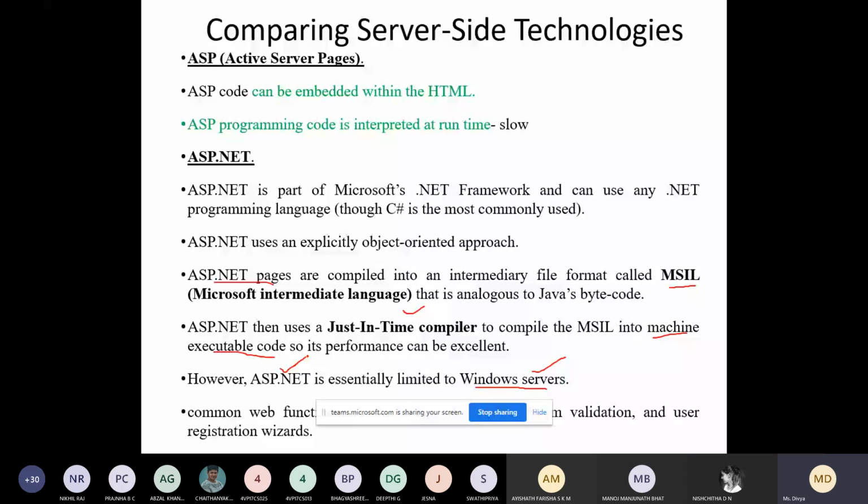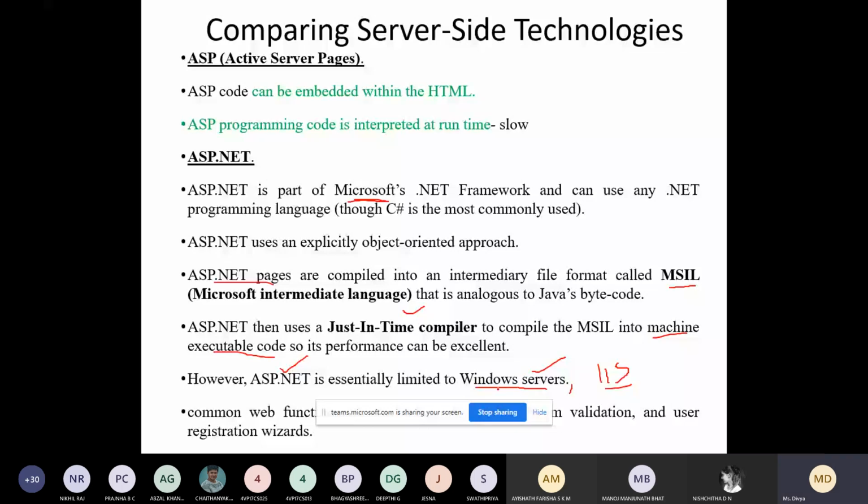There are different types of servers: Windows Server, Apache server, IIS servers, Internet Information Server. If you are using ASP.NET, you have to make use of Windows Server because it is of Microsoft. Microsoft supports only Windows Server.